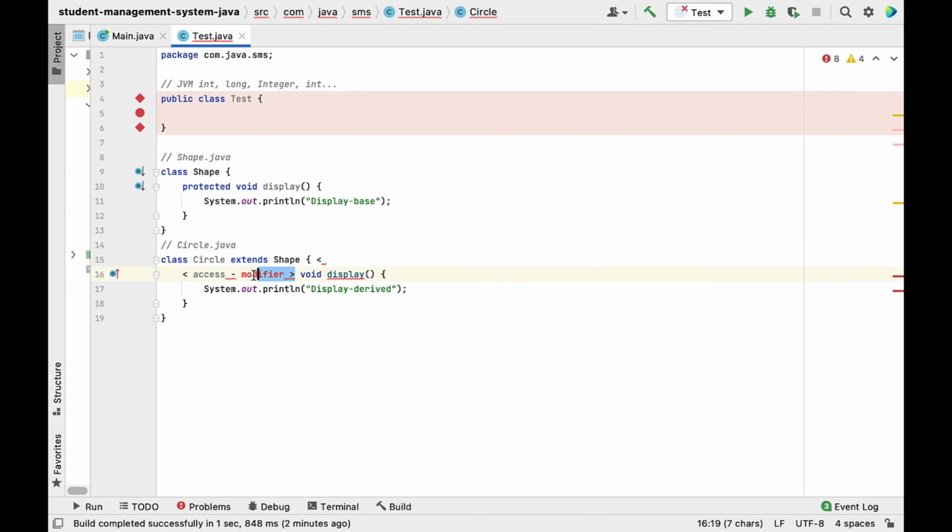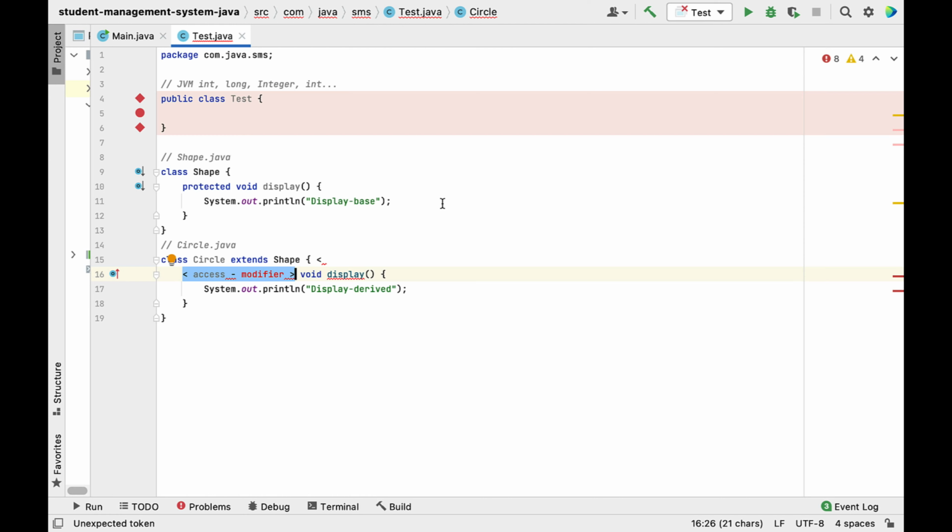Now you need to guess the access modifier of the child class. Well, in the parent class or the super class, we have a method display which has the access modifier protected, and whenever we override this method in the subclass or the child class, the access modifier should be less restrictive or the same access modifier.